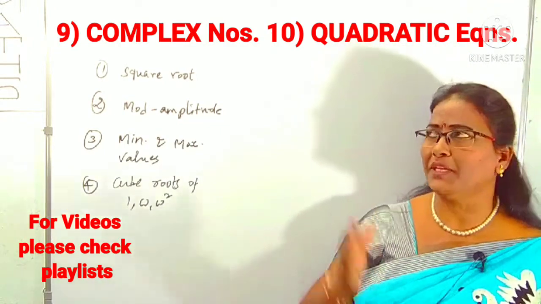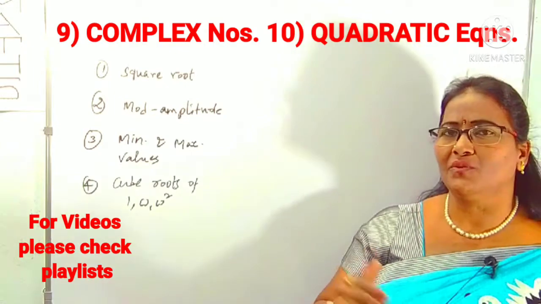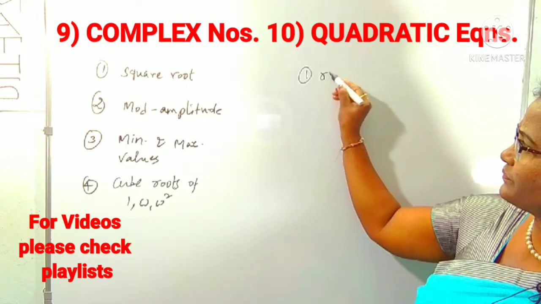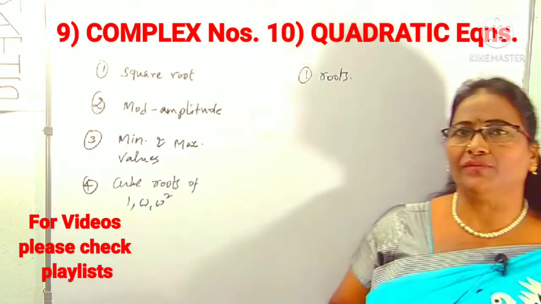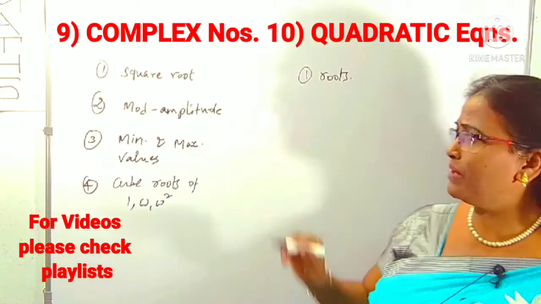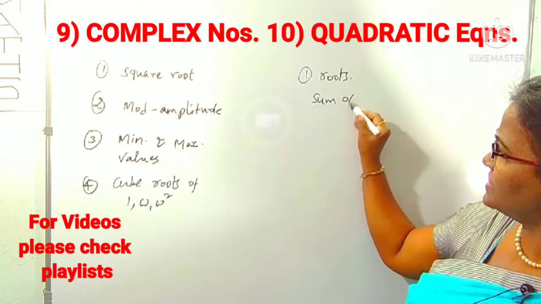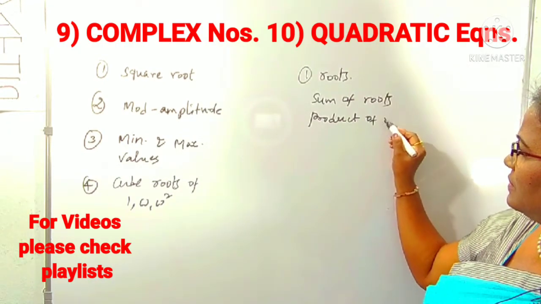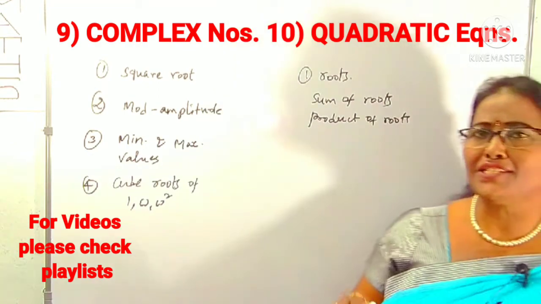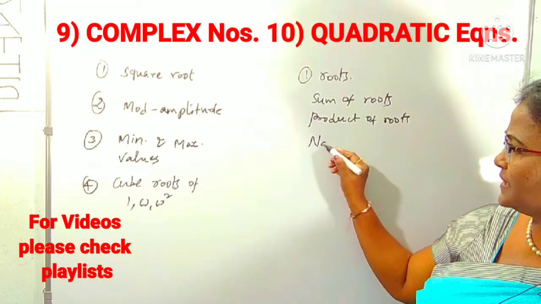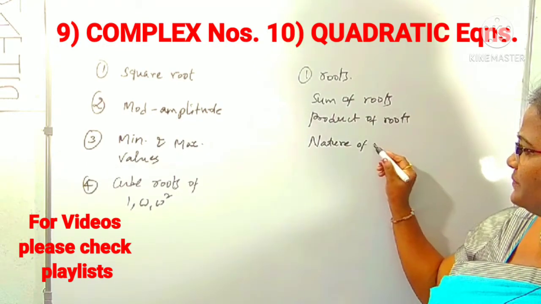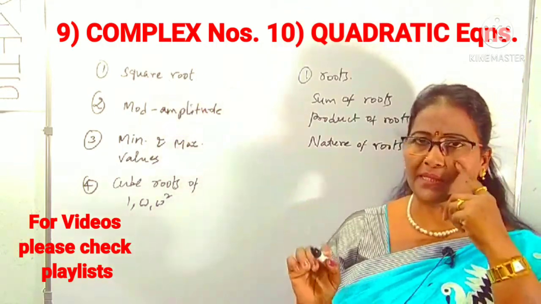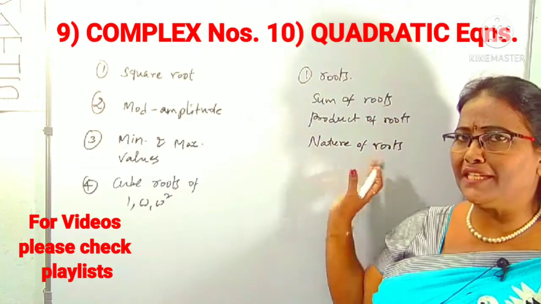It's a very, very interesting topic. You have an idea about quadratic equations and expressions from your lower classes also. Here, majorly you can consider the roots of the quadratic equation. How can you find them? What is the sum of the roots, the product of the roots, and also we can consider the nature of the roots. This quadratic equation application we can use in complex numbers also. Some questions may connect the quadratic equation with complex numbers.